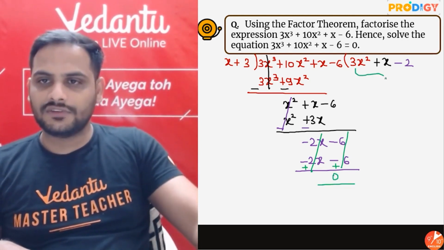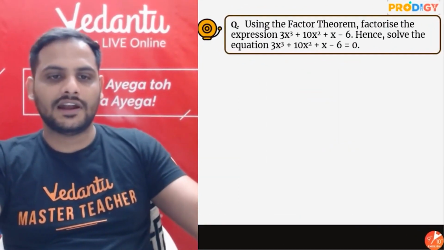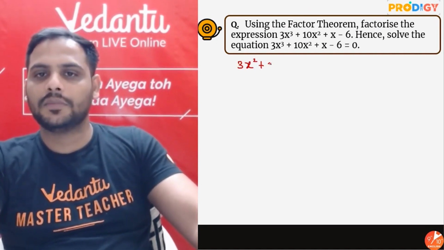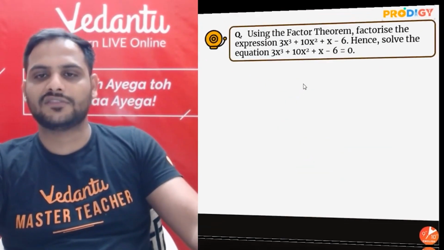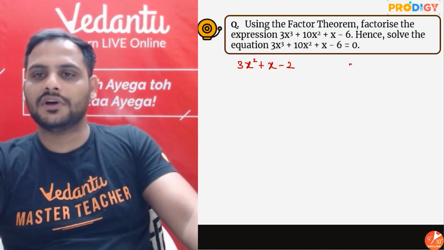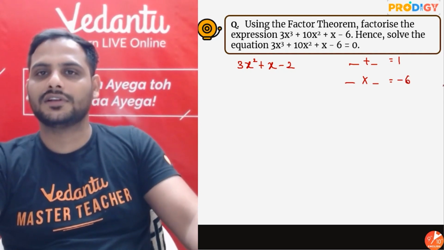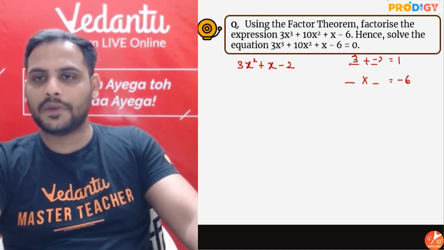So this will give me my remaining two factors. Let's find out the remaining two factors, guys. So we now have the equation 3x square plus x minus 2, right? So this time we want two numbers such that their addition is equal to 1 and their multiplication is minus 6. So this time the addition is 1, so 3 and minus 2.